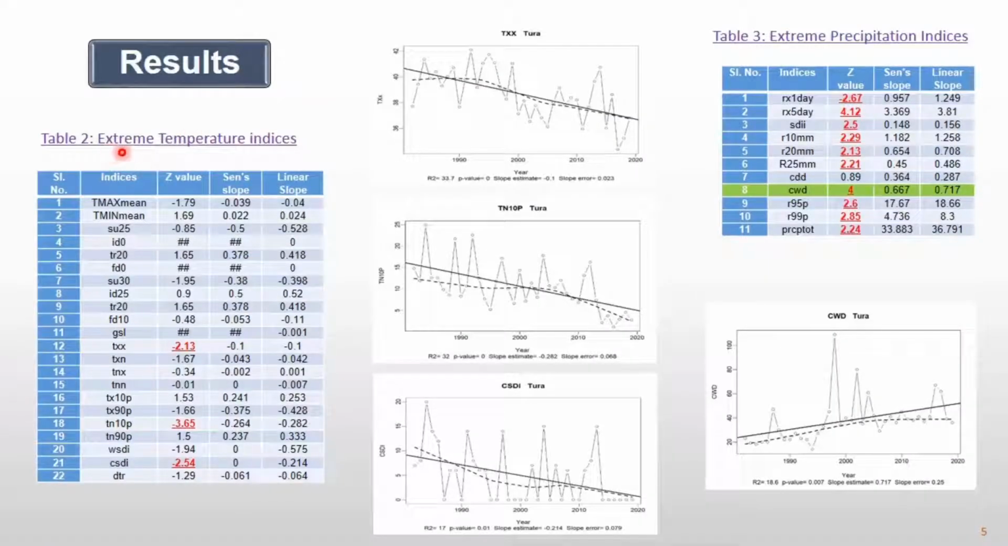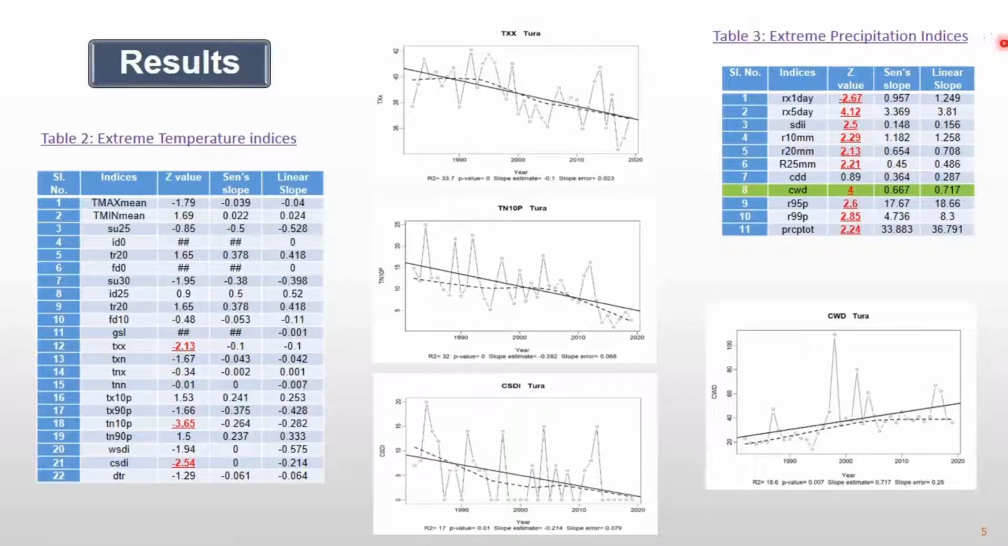Table 2 shows the extreme temperature indices and table 3 shows the extreme precipitation indices. You can see in table 2 that only 3 temperature indices showed a significant trend and all 3 are negative. You can see from the graph that the solid line represents the linear slope, which is decreasing. In TN10P also it is decreasing, and in CSDI it is also decreasing.